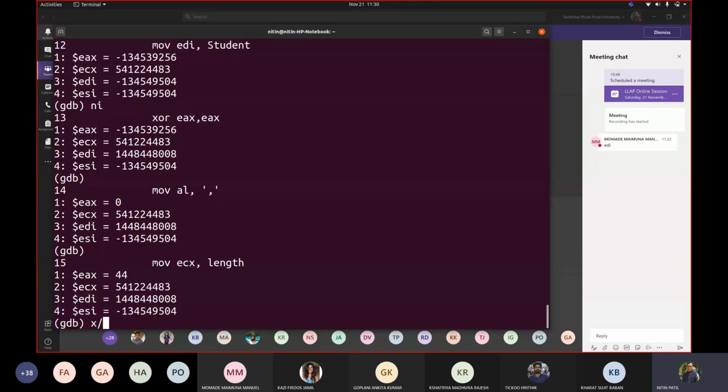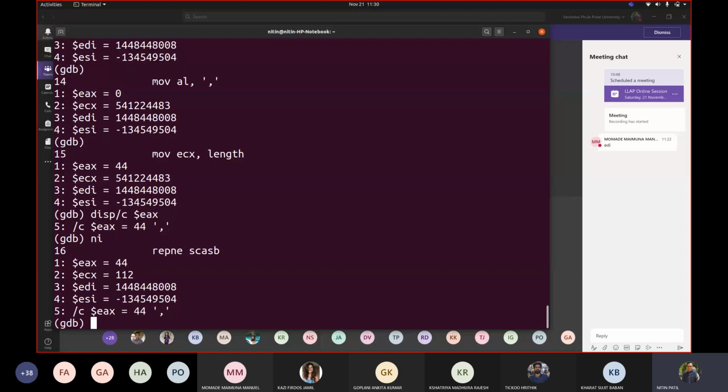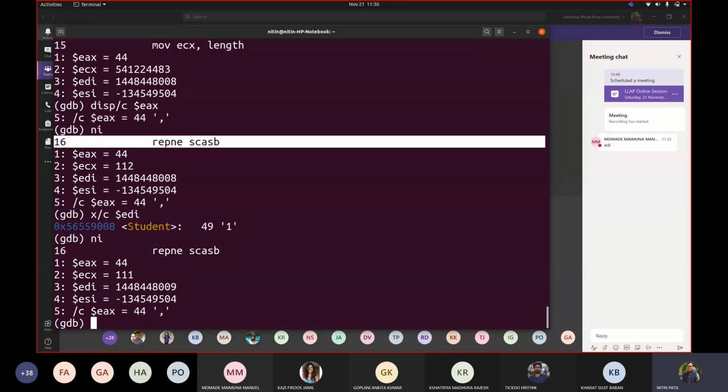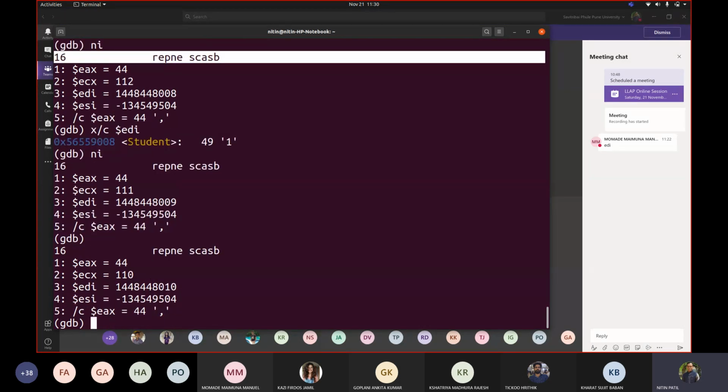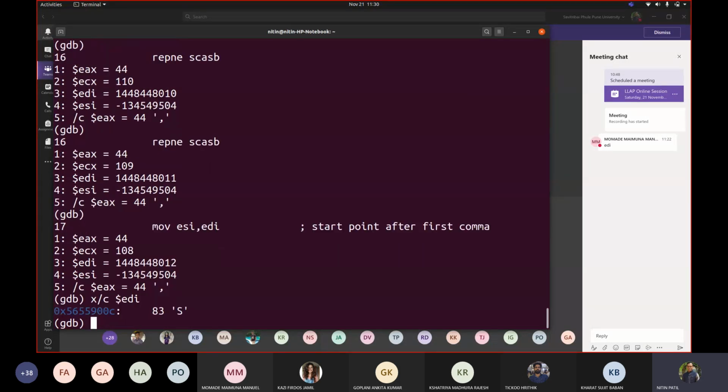Correct. So if I write disp/c $EX, you may see comma is there. Correct. NI. Now length is there. So if I talk about now x/c $EDI, first character is 1. So it should now show when I execute this repeat till not equal statement first time. So if I execute this 1, 2, 3, now fourth it will stop. Correct. Now if I try to display this EDI, it is talking about now S.